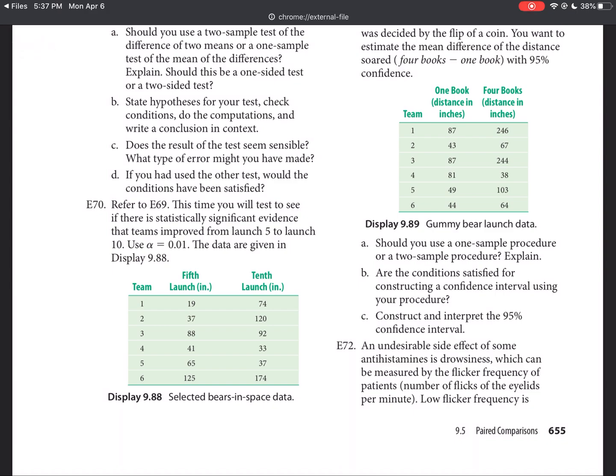Okay, it does want you to interpret that 95% confidence interval, so just make sure you talk about which order you subtract in. I'm 95% confident that the difference between the distance launched with 4 books and the distance launched with 1 book is somewhere between negative 23 and positive 146 inches. So just getting the order right is what matters the most.